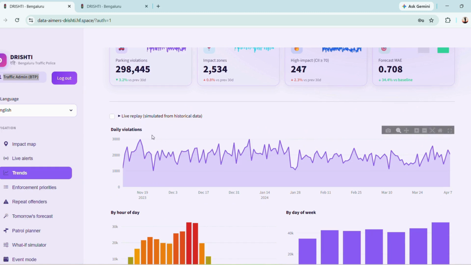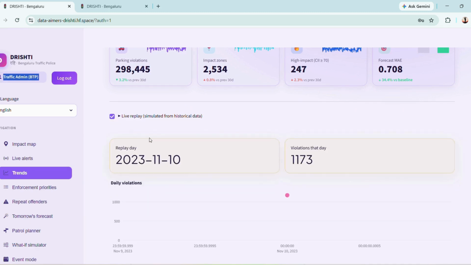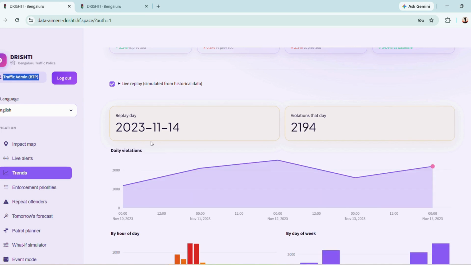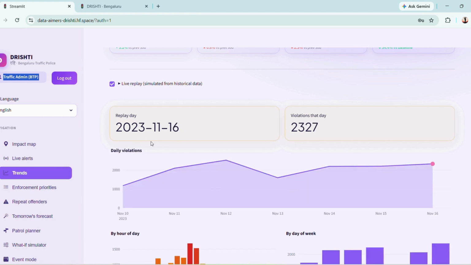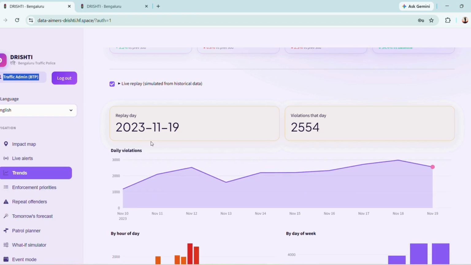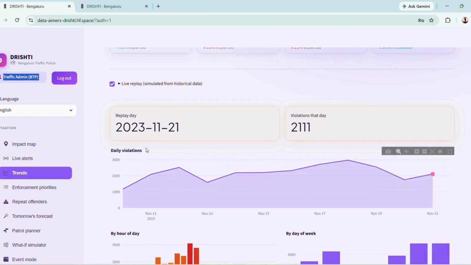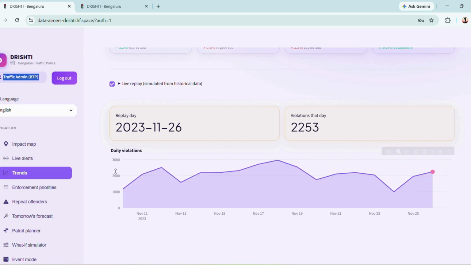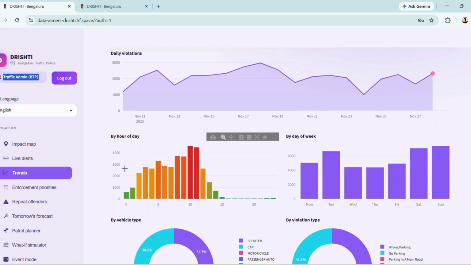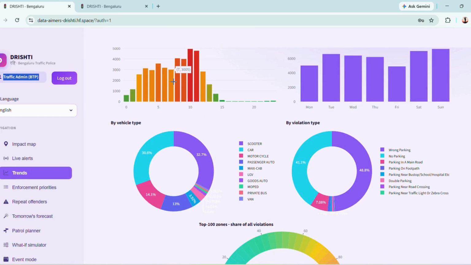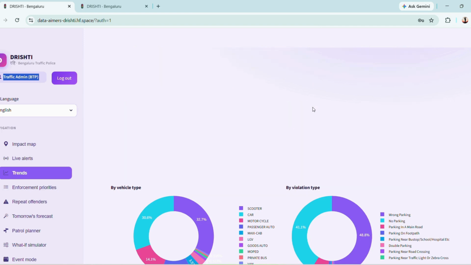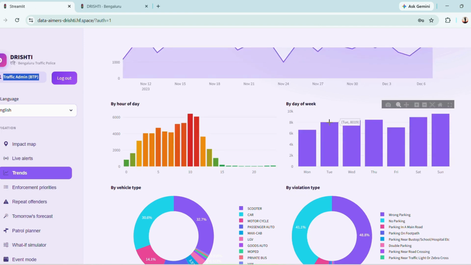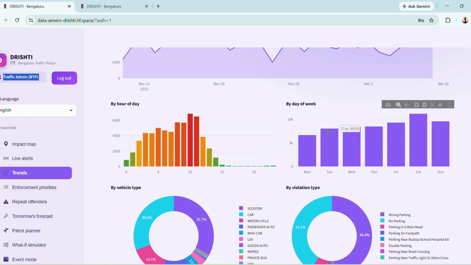Now, this trends, if we click on the live replay, it will go straight from 2023 till 2024, the dataset which was given to us, and it will show the live visualization of the data. Now, what it is showing from the daily violation, it will show the date span versus the number of violations that is happening. Subsequently, there are many violations which are shown over here. It is real time as per the dataset which was given to us because we were not supposed to use any API and any other dataset except the one which was given to us.